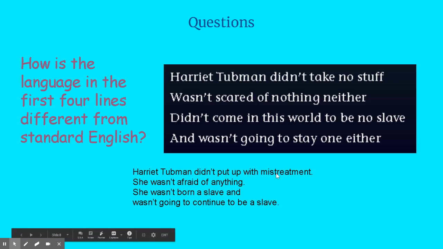Harriet Tubman didn't put up with mistreatment. She wasn't afraid of anything. She wasn't born a slave and wasn't going to continue to be a slave. So this is what standard English would sound like, something like that. But the author obviously chose to put it in a different tone to help with the story.